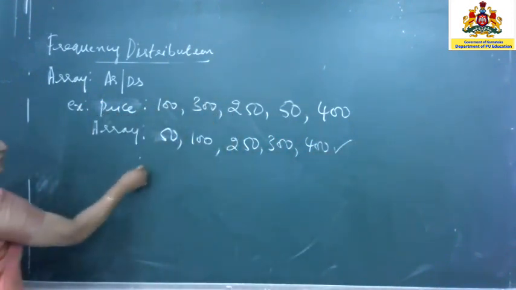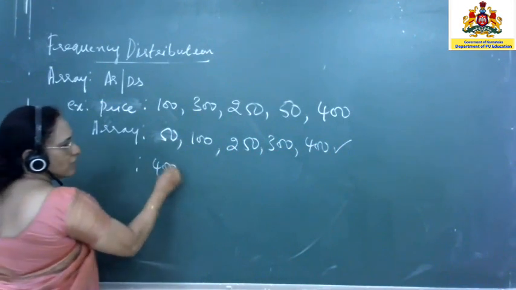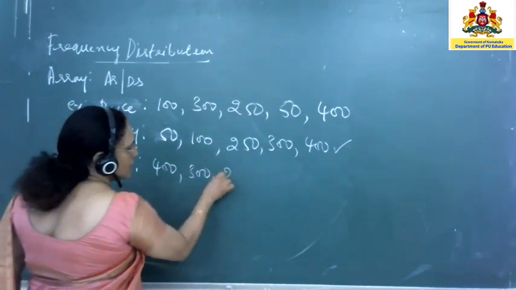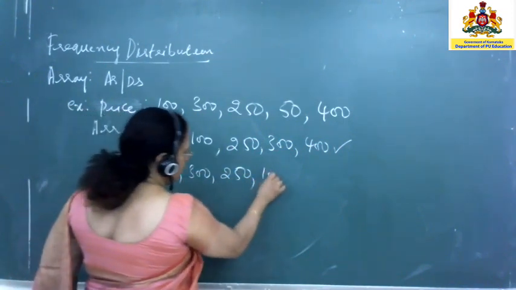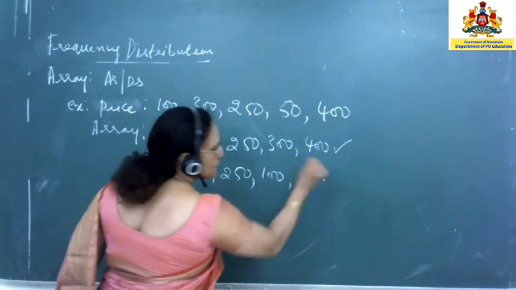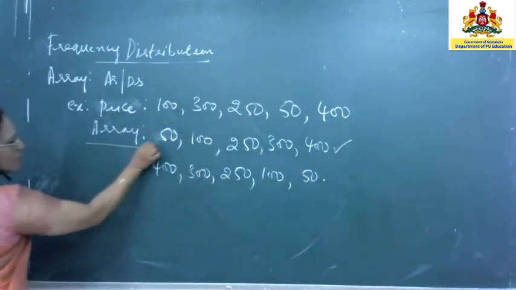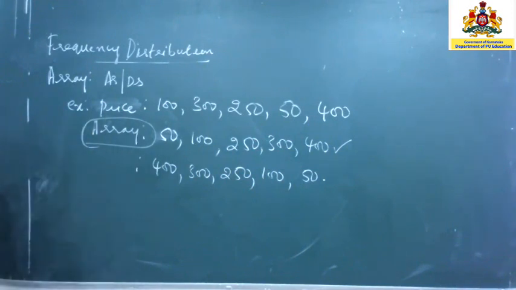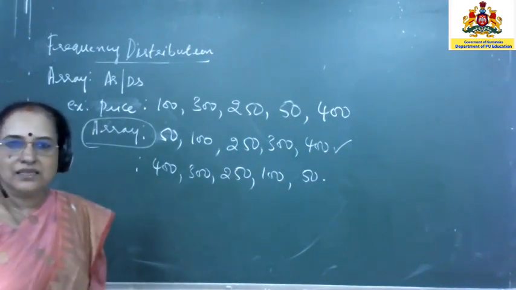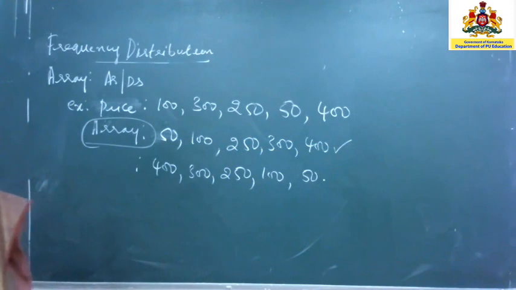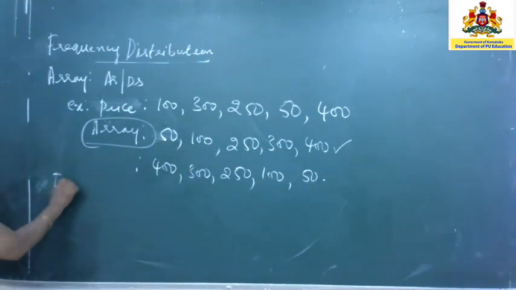In the same way, if you write in reverse order, you will have 400, 300, 250, 100, and 50. This is also one order. For all frequency distributions, we will be making use of this array. That means you will be writing the observations in ascending order. Next you have the frequency.